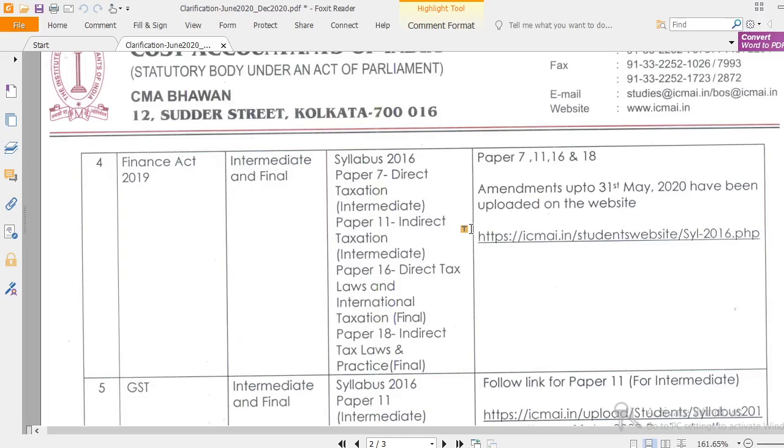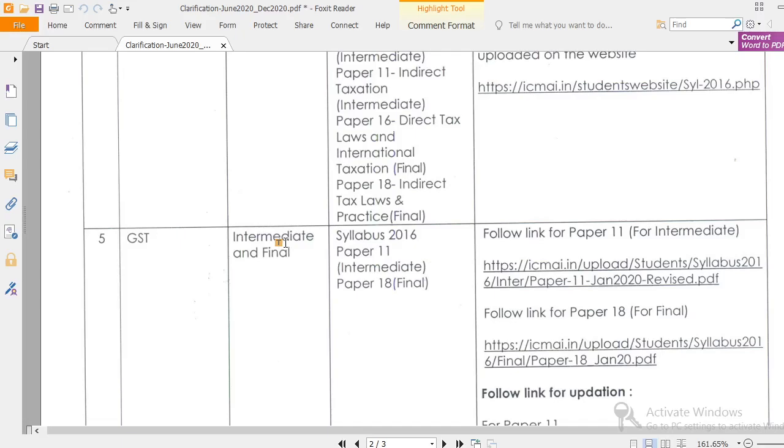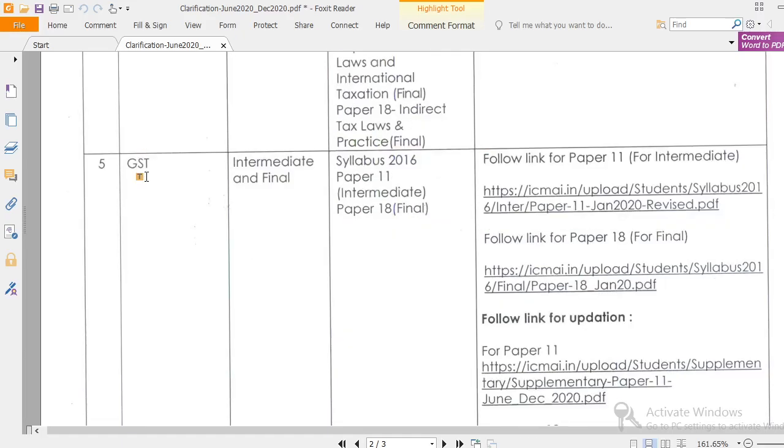GST is applicable for Inter and Final, Paper 11 and Paper 18. They have given the link, and an updated book with the amendments is also there, so you can refer to that if you want. If you are going for the supplementary, you can go through the supplementary also.